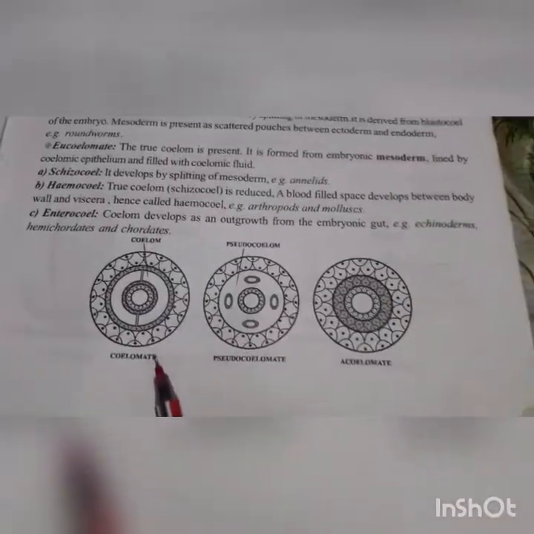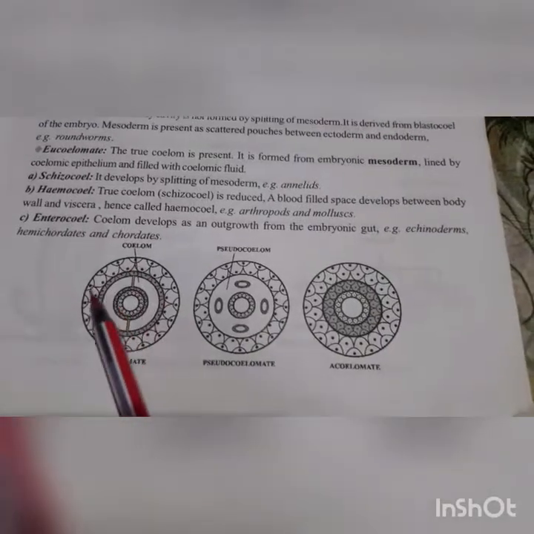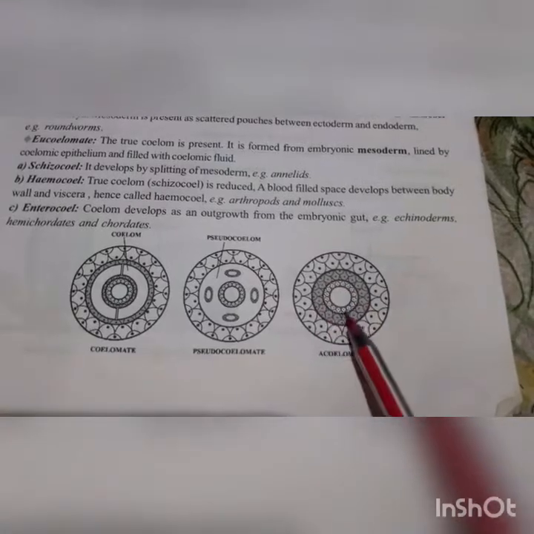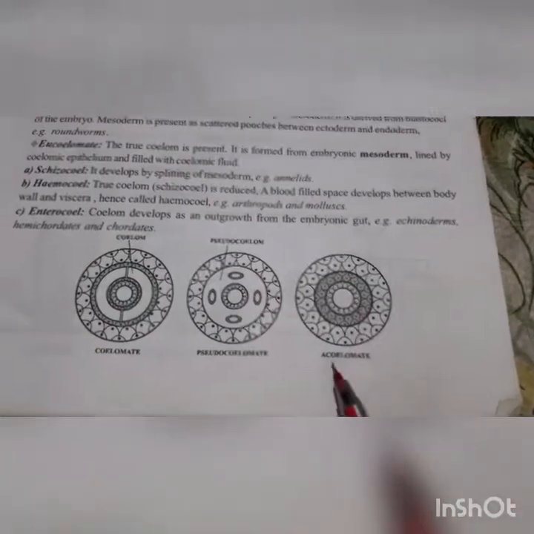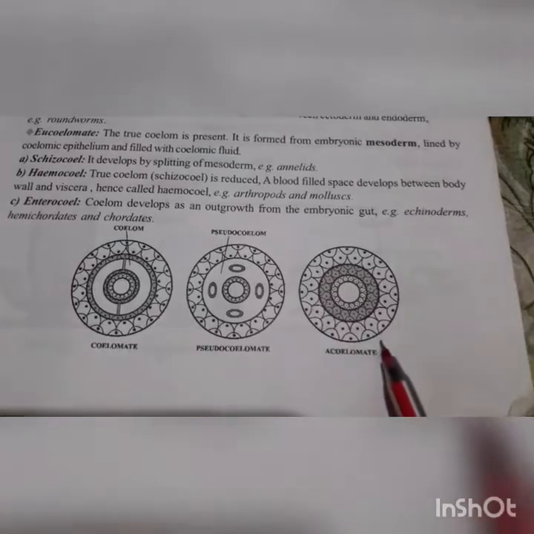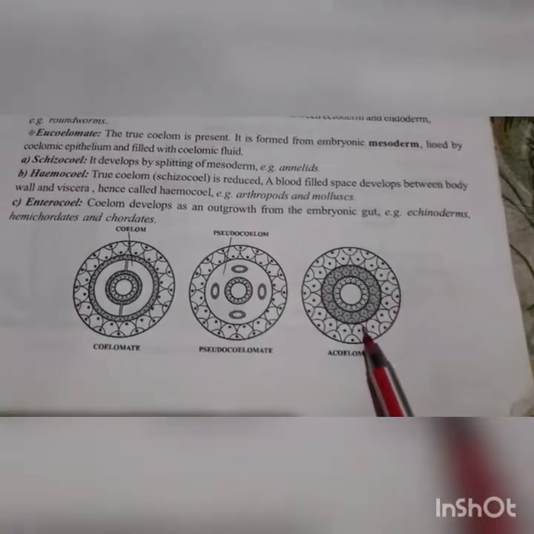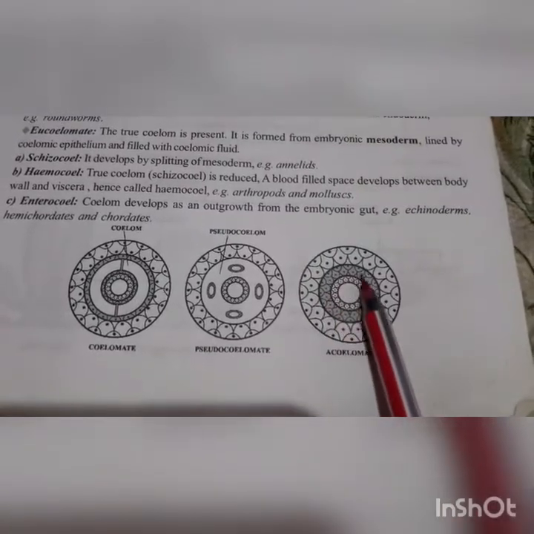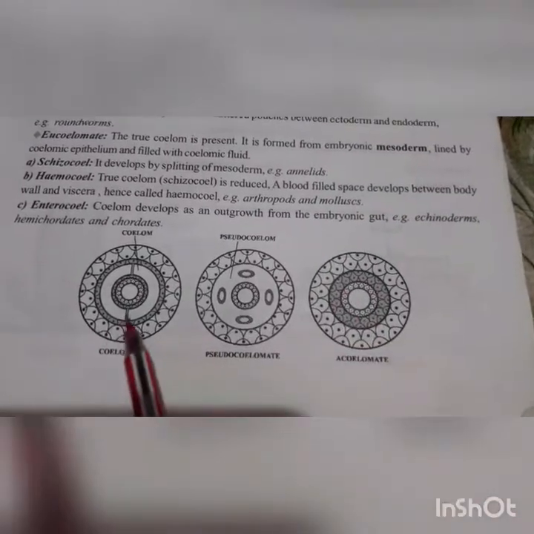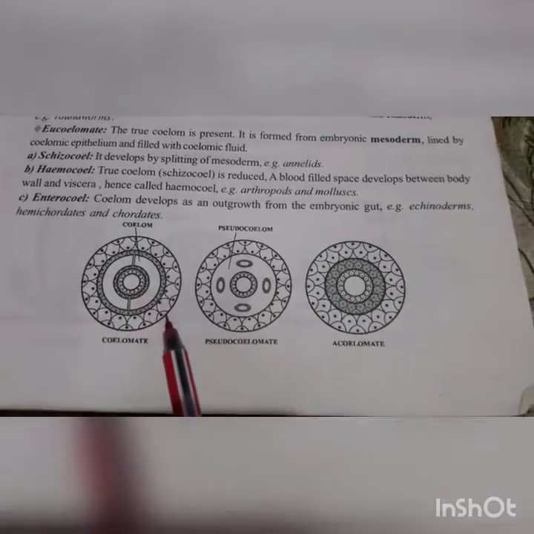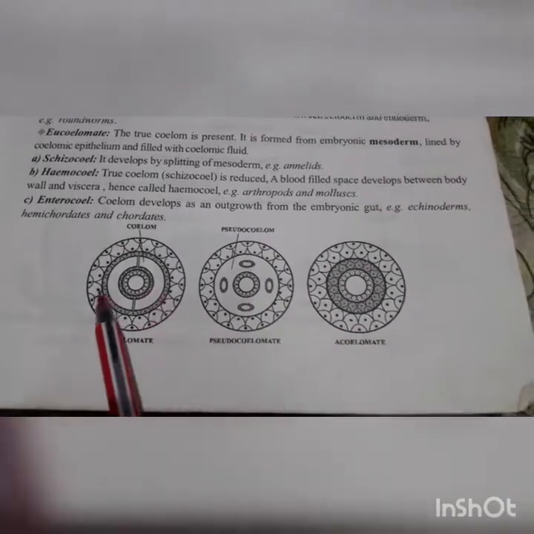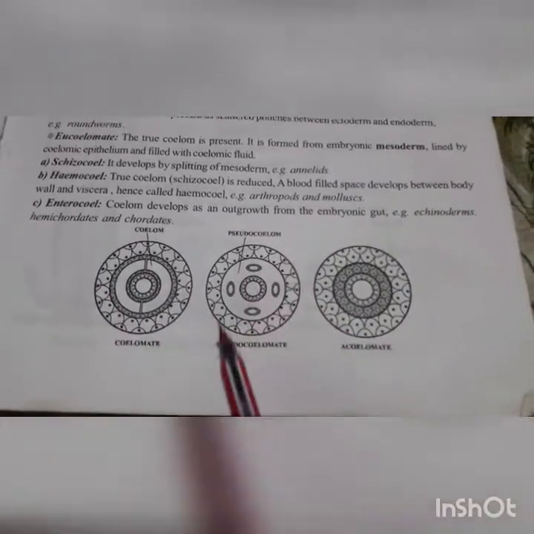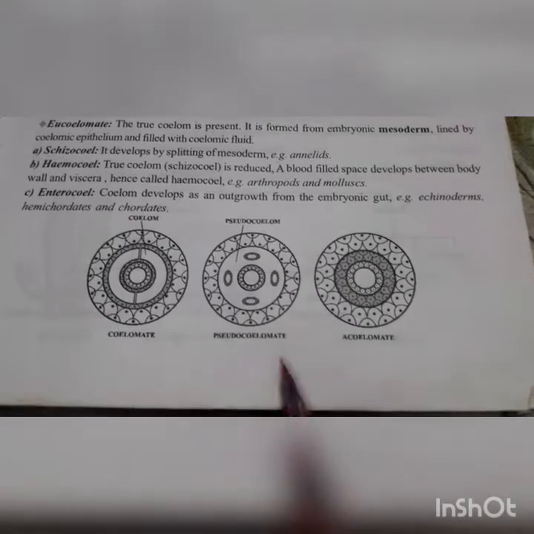These are the true coelom. See, these are the three layers: the ectoderm, the mesoderm and the endoderm. These are acoelomate, where no coelom or body cavity is present. These are the pseudocoelom. Usually the coelom develops from the splitting of the mesoderm. Here the mesoderm splits, between the endoderm and the ectoderm, forming the cavity. This is the true coelom, and this is the false coelom, called the pseudocoelom.